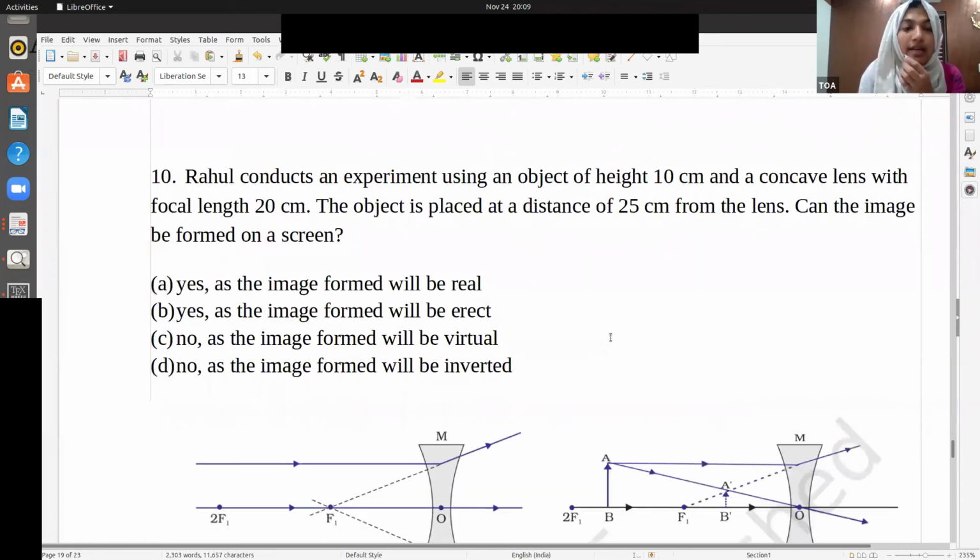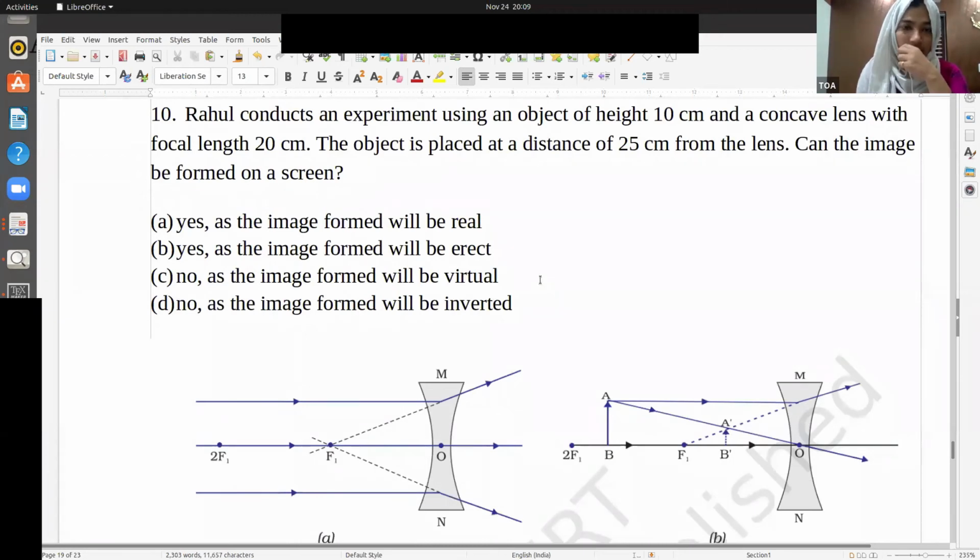Rahul conducts an experiment using an object of height 10 centimeters and a concave lens with a focal length of 20 centimeters. The object is placed at a distance of 25 centimeters from the lens. Can the image be formed on a screen?